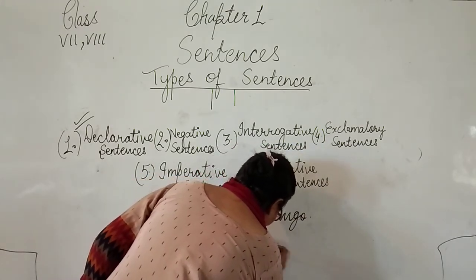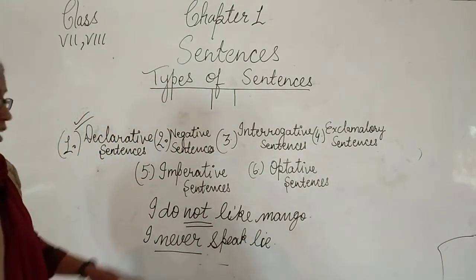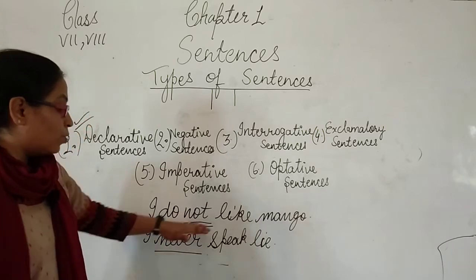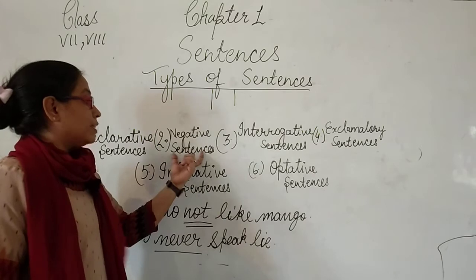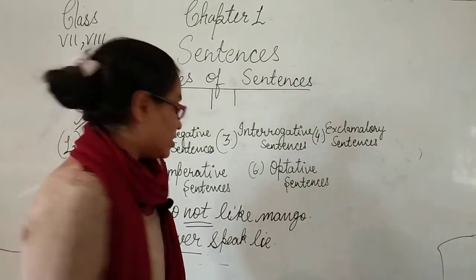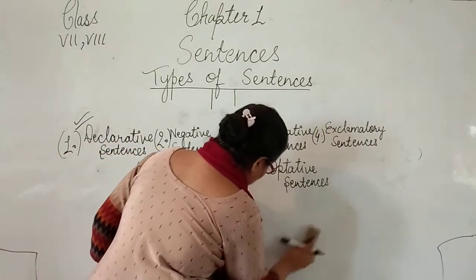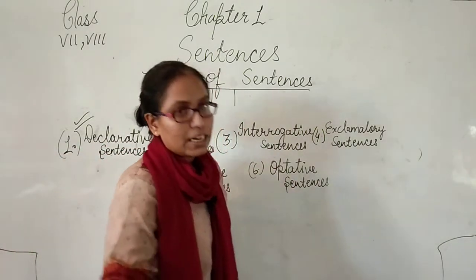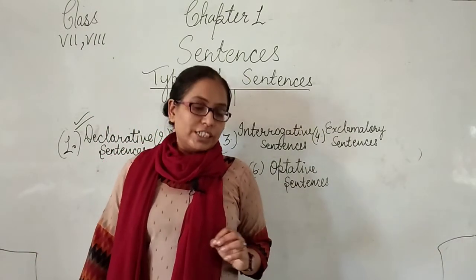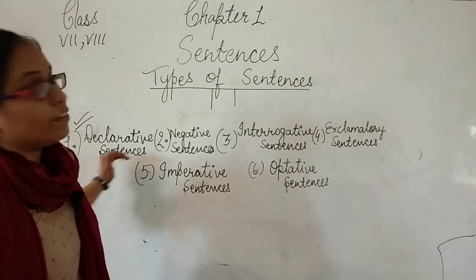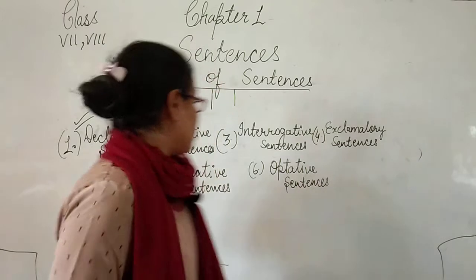I never speak lie. So, what do I use here? Never. It represents not, and whenever we find not or never in a sentence, these all express the negative type of sentences. Again, the same thing I am repeating: a sentence always begins with a capital letter and ends with a punctuation mark. The punctuation mark in the negative and the declarative is the same, a full stop, also called a period.